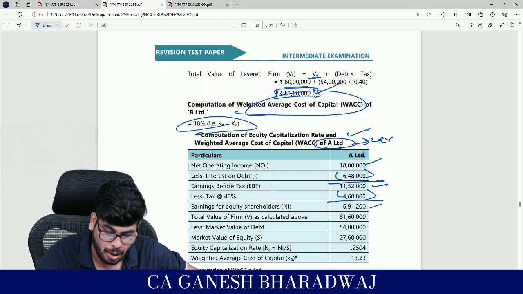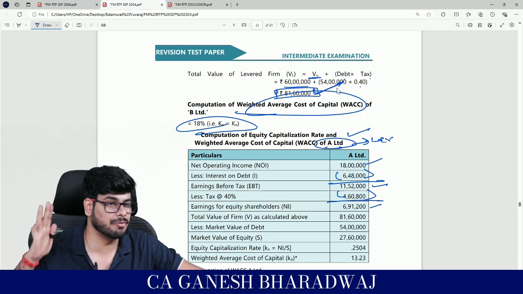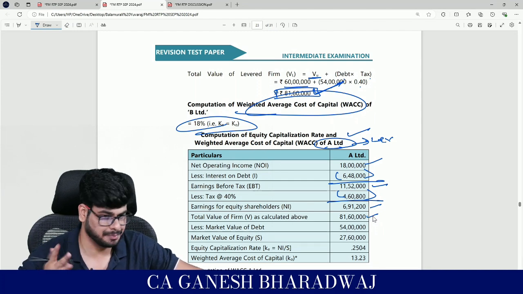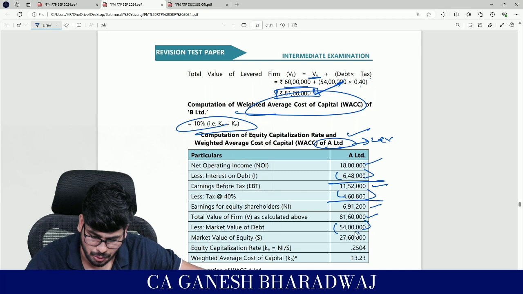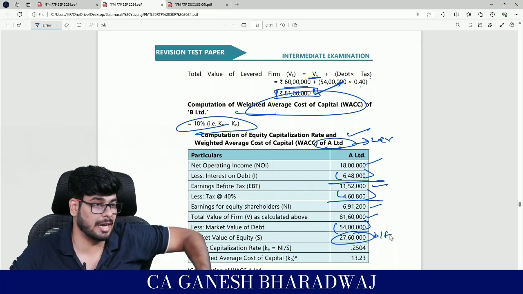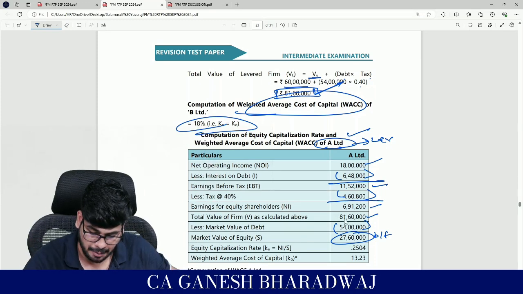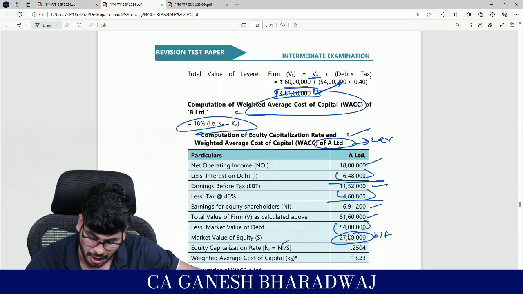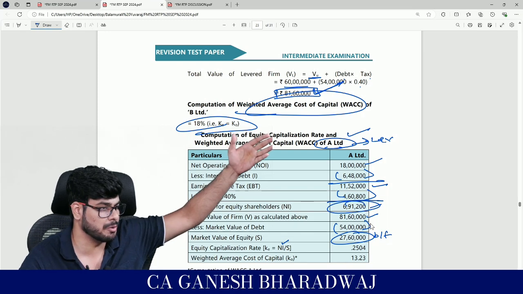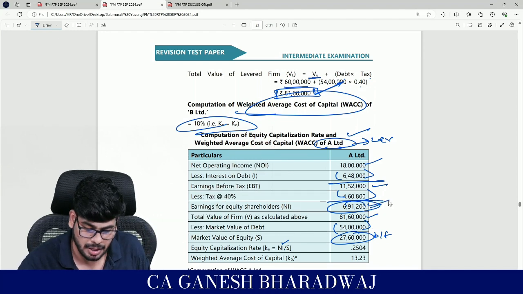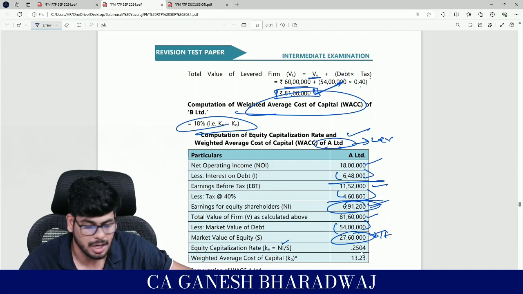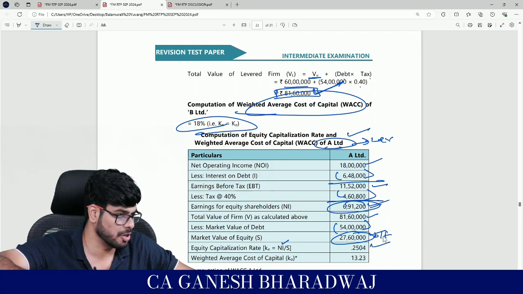And we already have what? We already have the total value of the firm. For the levered firm only, we have it as what? 81,60,000, correct? Right? From that reduce the debt value, you get the balancing figure as your equity value, right? And there is another way of calculating your cost of equity. Look at this, your net income divided by your equity capitalization. Basically, this is the amount available for your equity shareholders. 6,91,200 divided by, what is it? Basically your equity value of 27.6 lakhs, you get what? 25.04%. That's going to be your KE value.